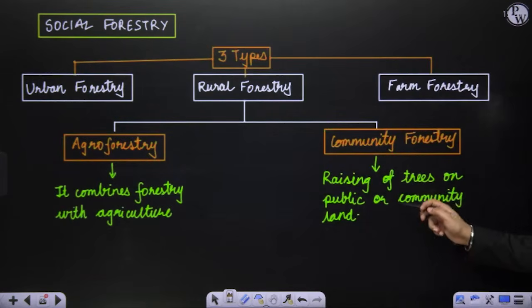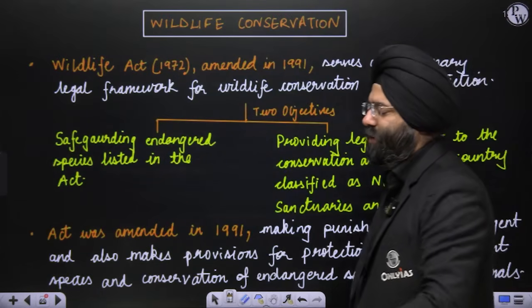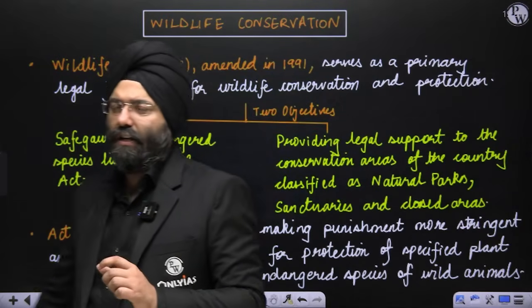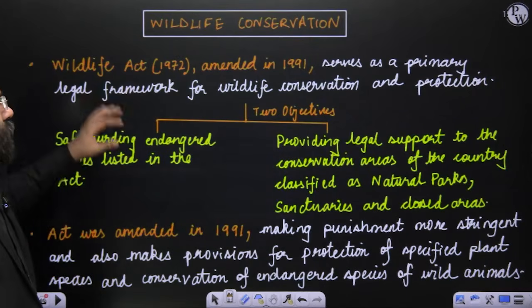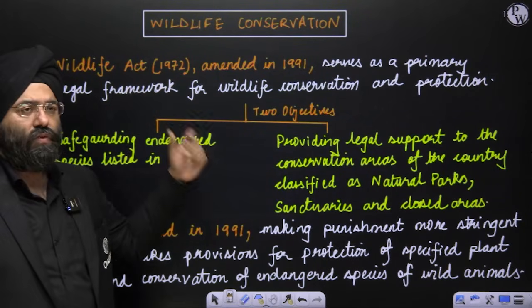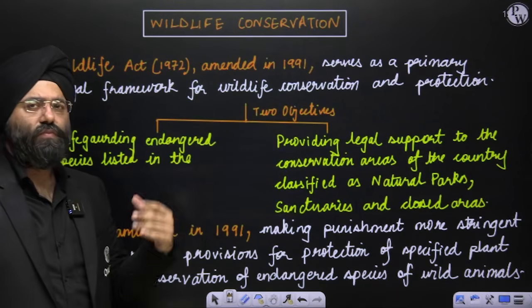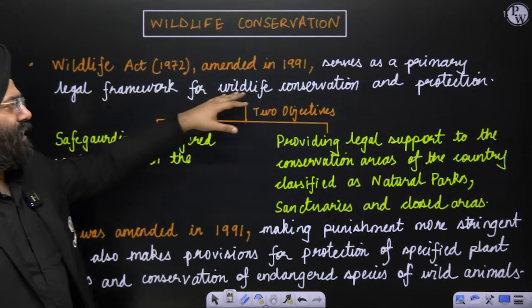And community forestry is the raising of trees on public or community land. This was mentioned in your NCERT, and it is also very critical and important for your examination. With respect to biodiversity and wildlife conservation, you know that the Wildlife Protection Act is 1972, which was amended in 1991 and made further stringent. It serves as the primary legal framework for wildlife conservation and protection.